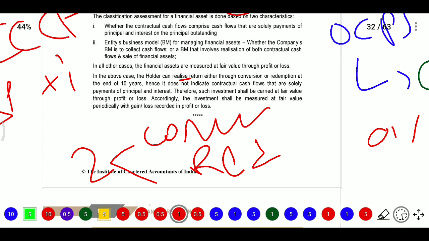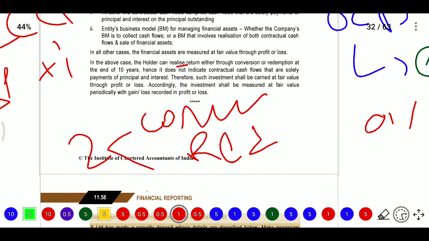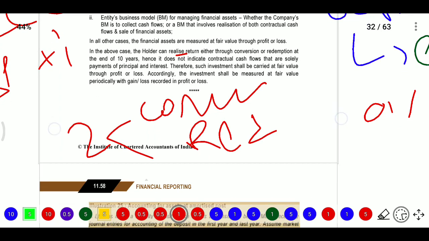Hence it does not indicate contractual cash flows that are solely payments of principal and interest. Here there is no contract to pay any amount contractually. Therefore such an amount shall be carried at fair value through P&L. Accordingly, the investment shall be measured at FVTPL periodically with gain or loss recorded in the profit and loss account, because they are not getting any amount up to 9 years or 10 years.